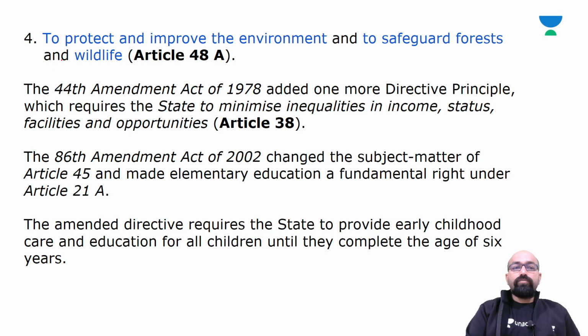Now the fourth principle added into the DPSPs was to protect and improve the environment and to safeguard forest and wildlife, mentioned in Article 48A.